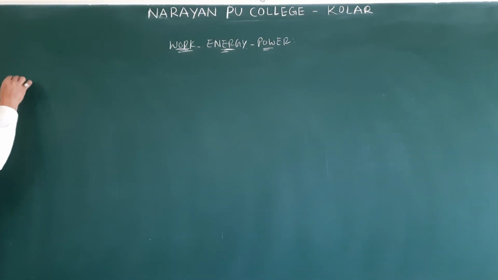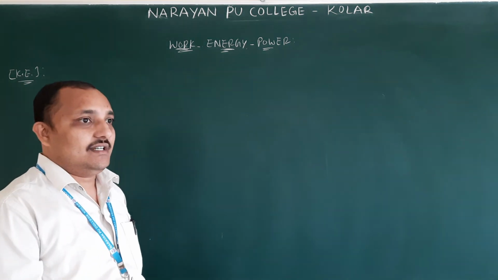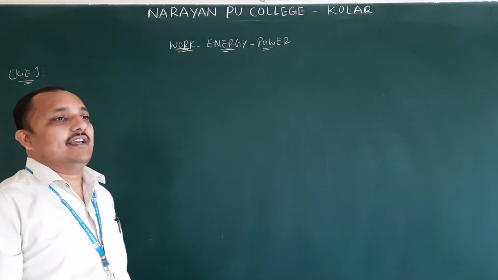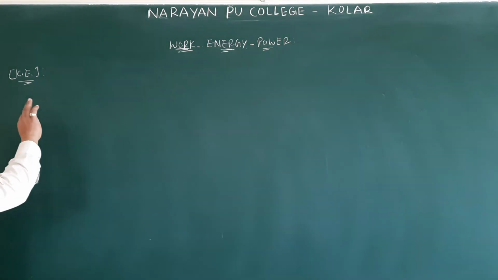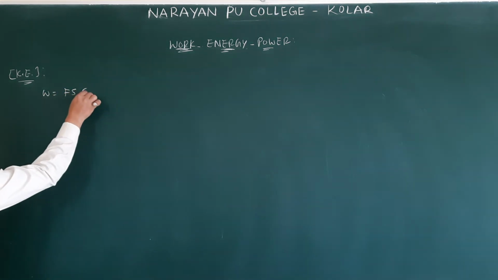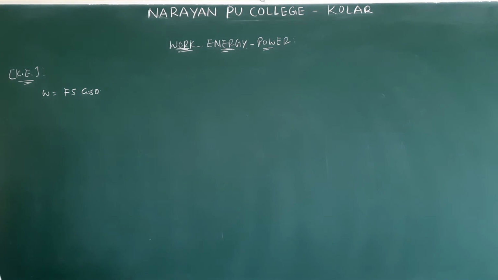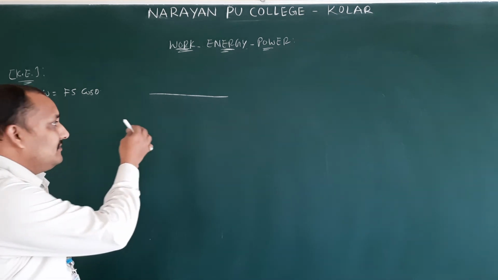The next one, kinetic energy. Already we gave the definition, isn't it? They will ask: define and derive the equation for kinetic energy. The definition: the energy possessed by an object by virtue of its motion or velocity is called kinetic energy. Already we know the equation, but how it came, we are going to derive. All the energy equations I told you, you will get from work done. According to the work done definition, W is equal to Fs cos theta. Now the object is moving in two ways. We can say the object is starting from rest.